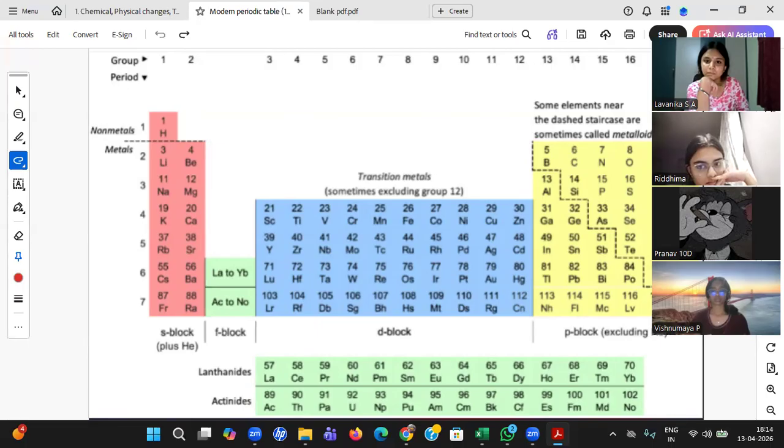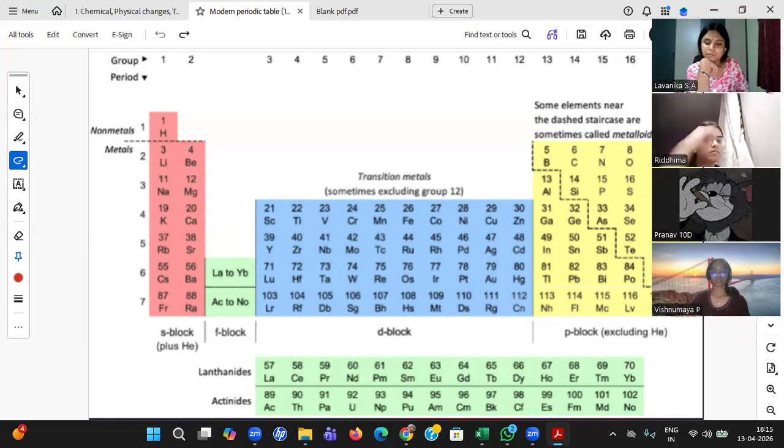Sir, metals are those elements which are from... So should I tell the characteristics of metals? No, I don't want the insights of it. With the help of the modern periodic table displayed on the screen, tell me what a metal is. If you know, it's okay. If you don't know, I'll help you out. No? Okay, no problem. So, Lavanika, any idea?